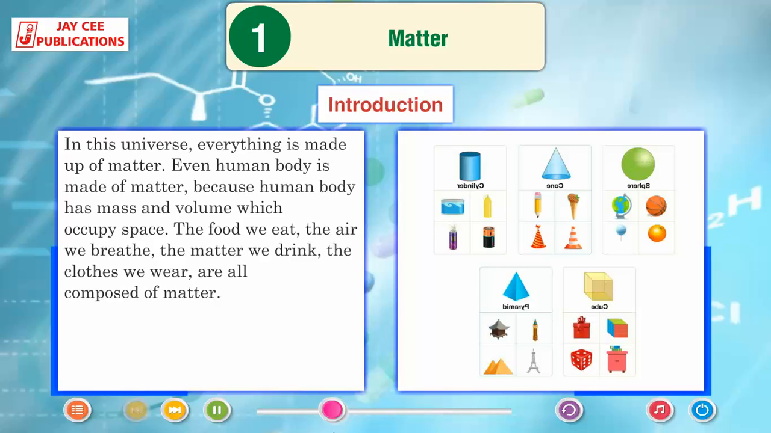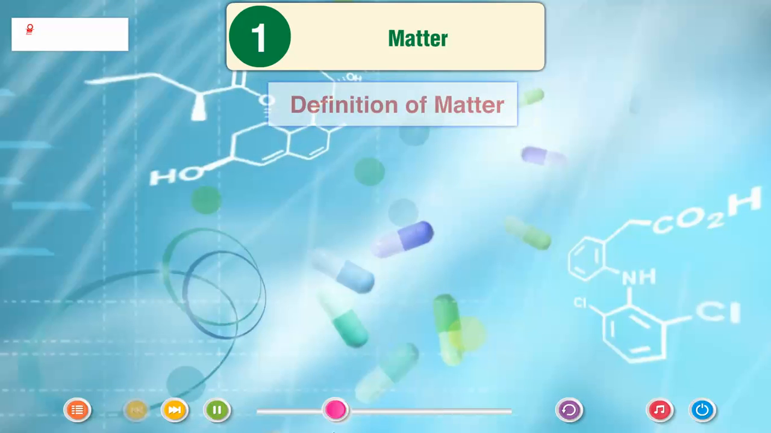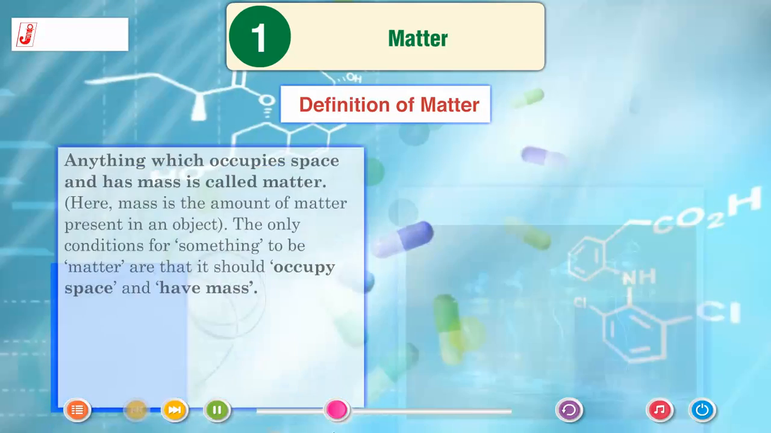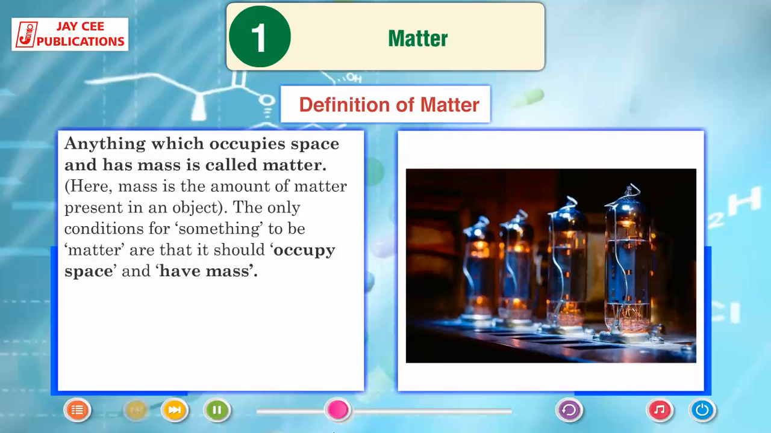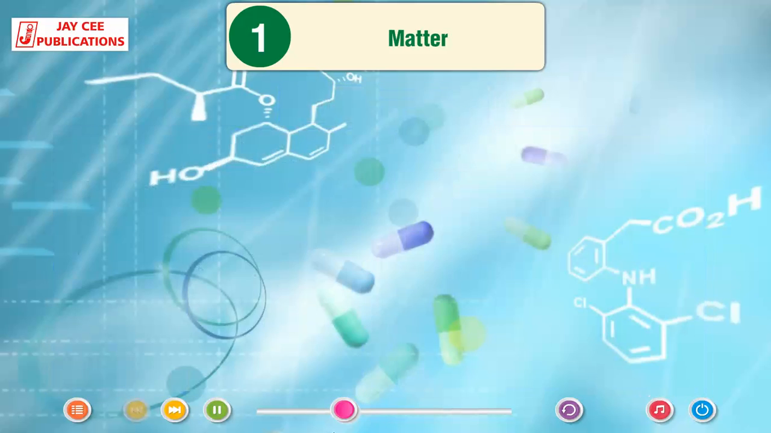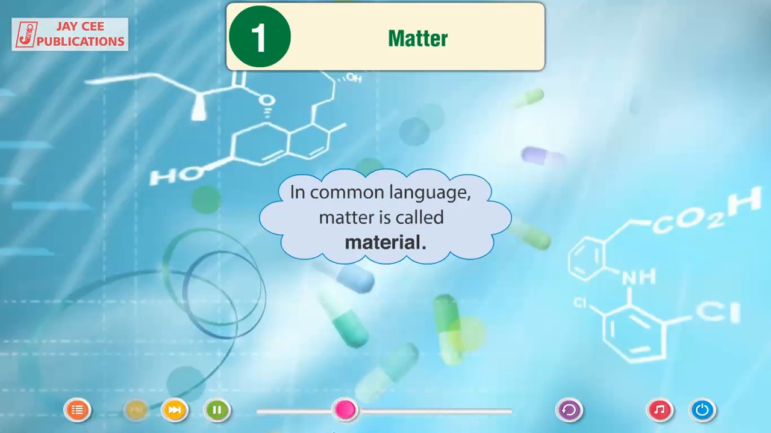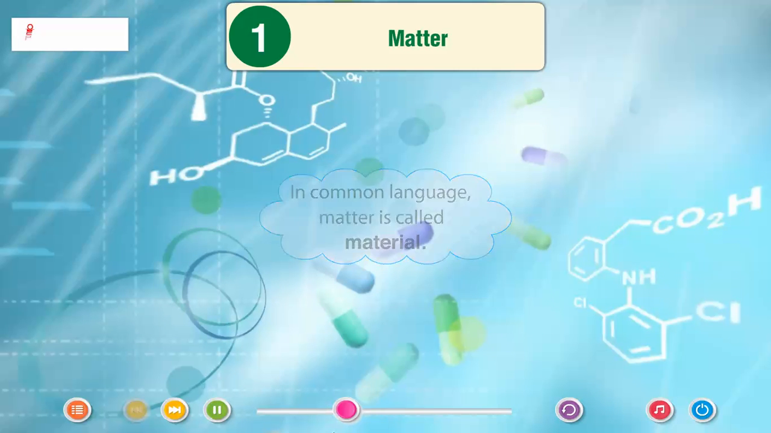The food we eat, the air we breathe, the water we drink, the clothes we wear are all composed of matter. Definition of matter. Anything which occupies space and has mass is called matter. Here, mass is the amount of matter present in an object. The only conditions for something to be matter are that it should occupy space and have mass. In common language, matter is called material.